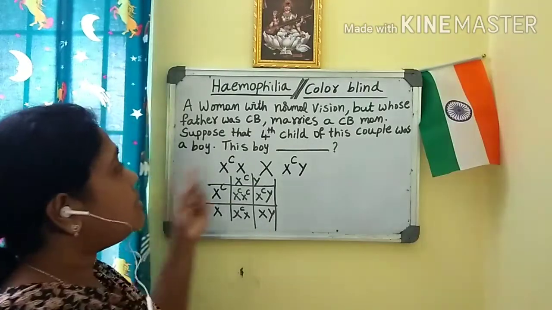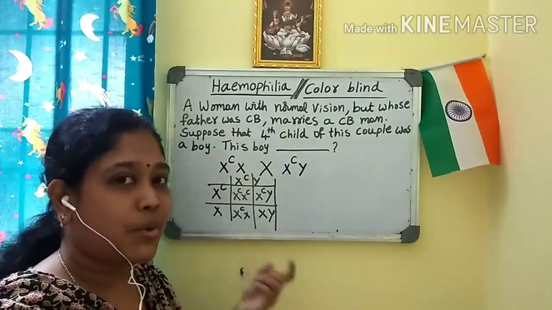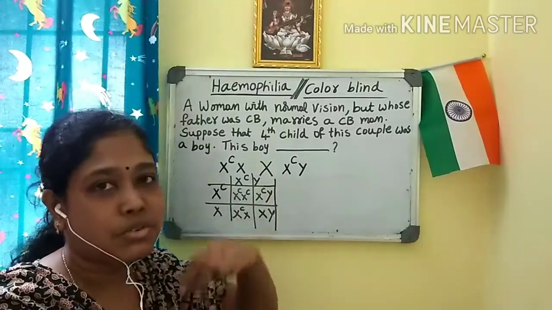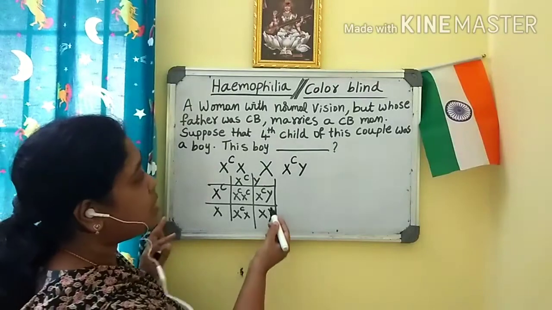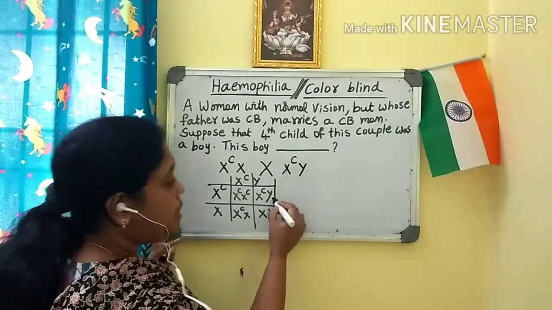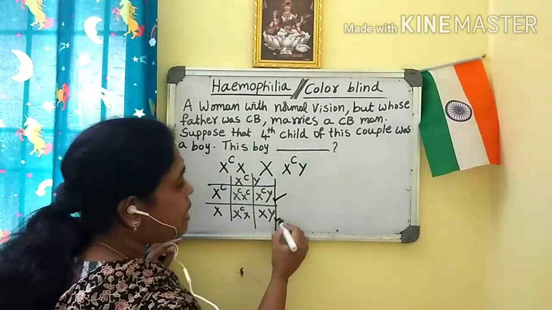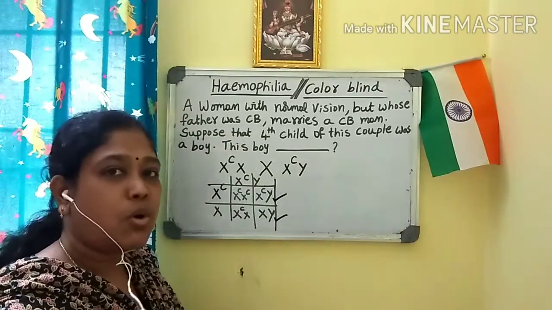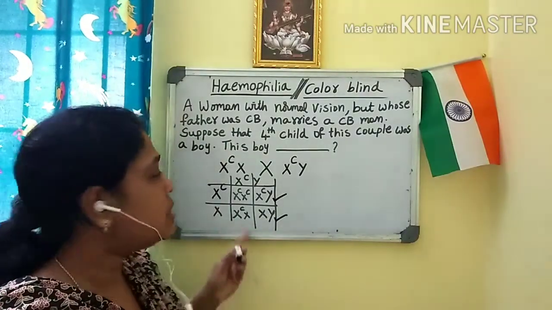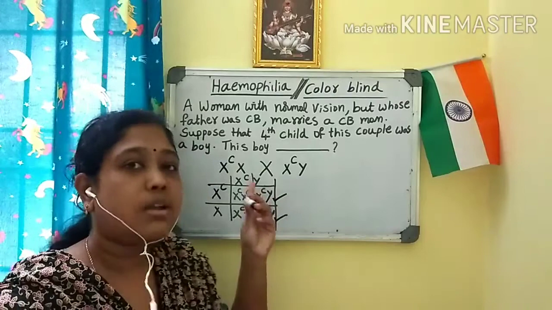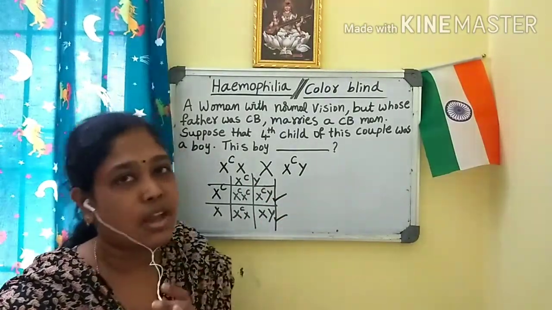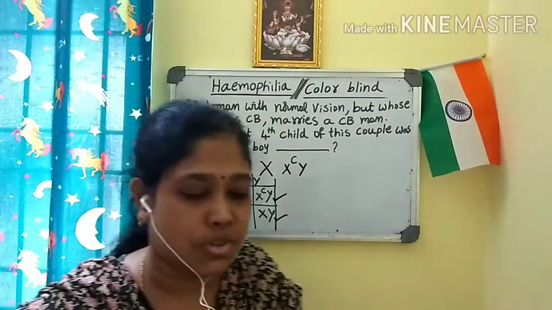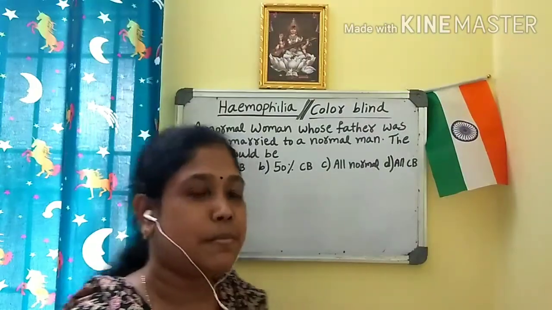They asked about the fourth child, but we don't know how the first child or second child will be formed. So what will happen here? This boy may be colorblind or may not be colorblind. So the option you have to opt for is may be colorblind or may not be colorblind. Okay, that is the question and the solution. Let us see the next problem.